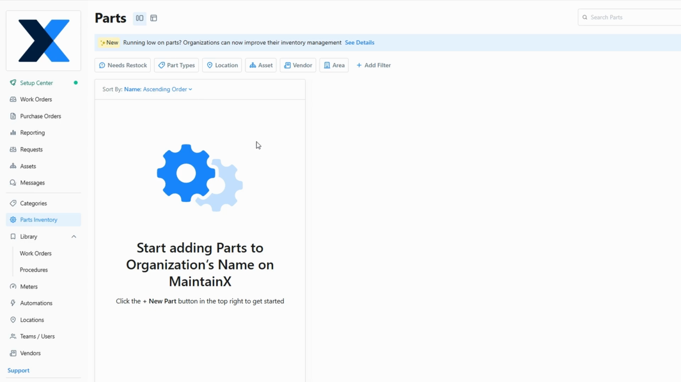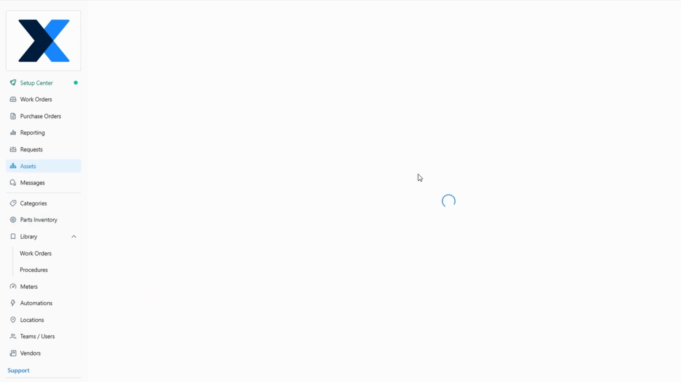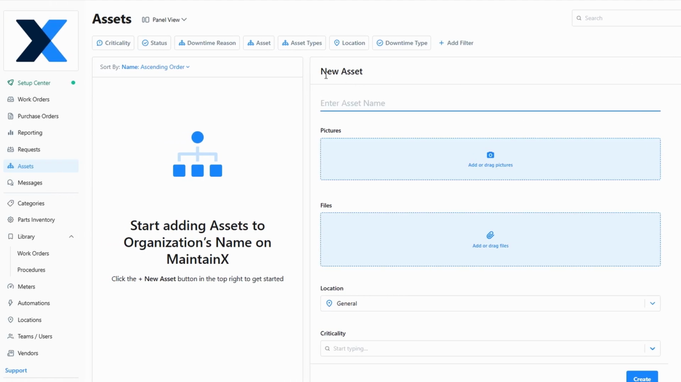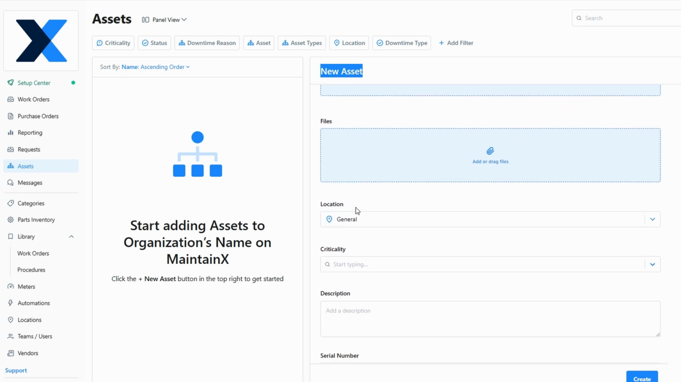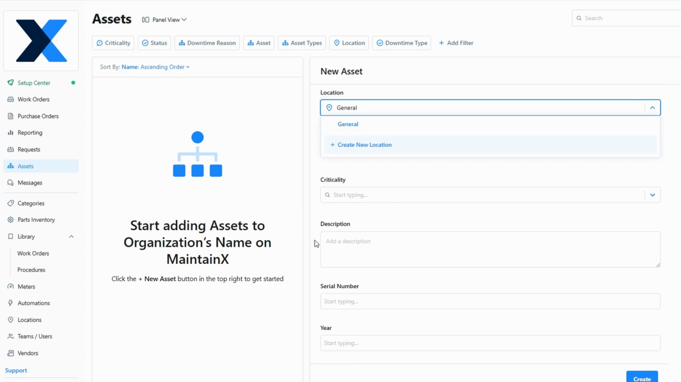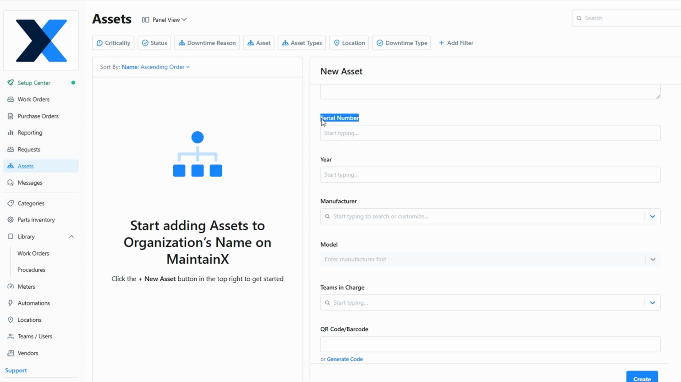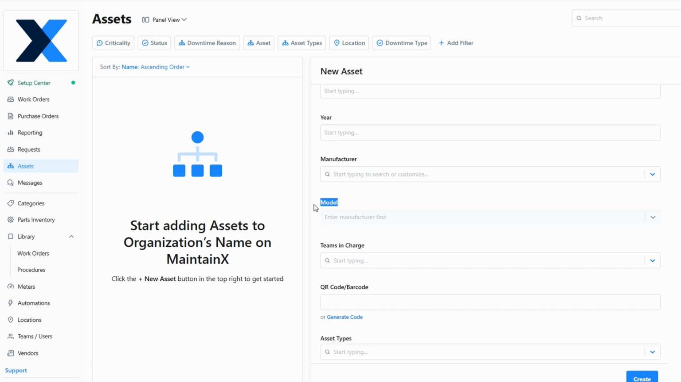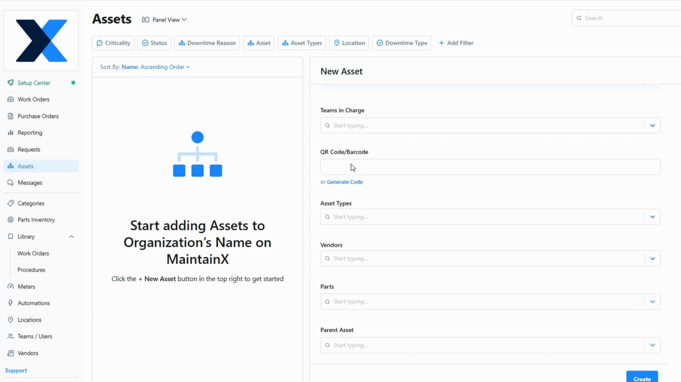Assets are the foundation of your maintenance operations, and keeping track of them efficiently is crucial. In the Assets section of MaintainX, you can add new assets by filling in a variety of important details to ensure comprehensive tracking. This includes the asset name, its specific location, a thorough description, and additional information like serial numbers, models, and the manufacturer. You can also specify the year of manufacture, which helps when considering warranties or maintenance schedules based on the asset's age.